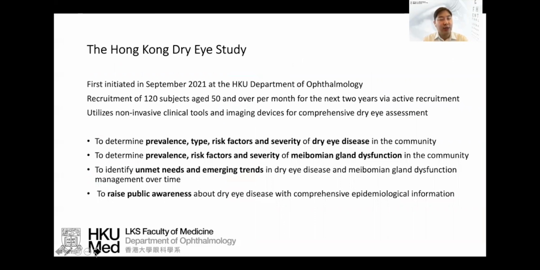So we initiated the Hong Kong dry eye study. We started recruitment in September 2021, and we're aiming to have about 120 subjects over the age of 50 per month for the next 2 years. And we're using an active recruitment method so that our methodology is systematic and it avoids bias.